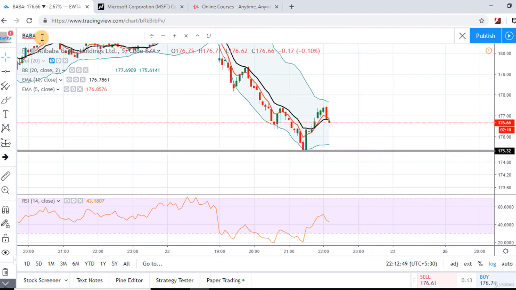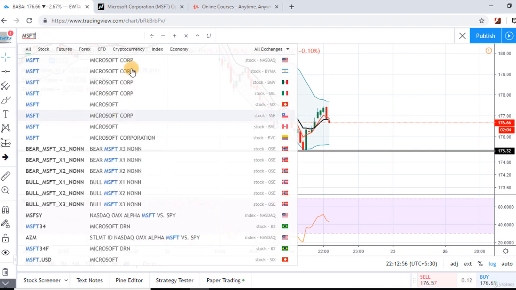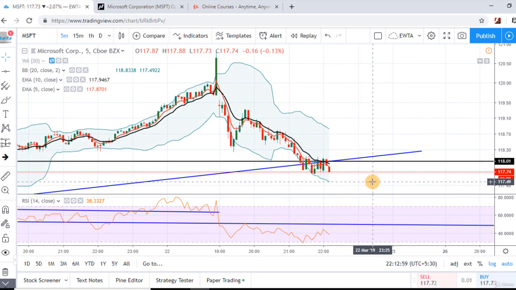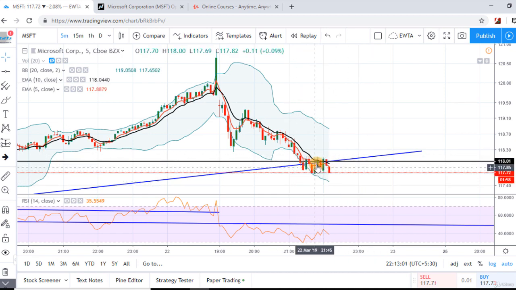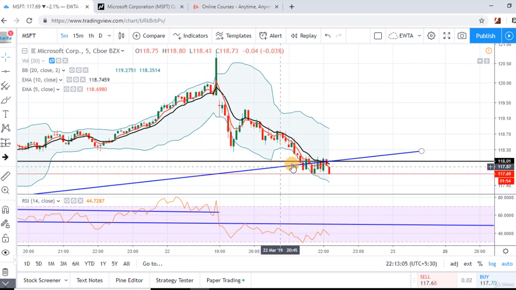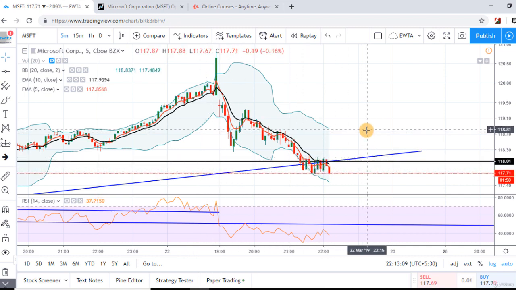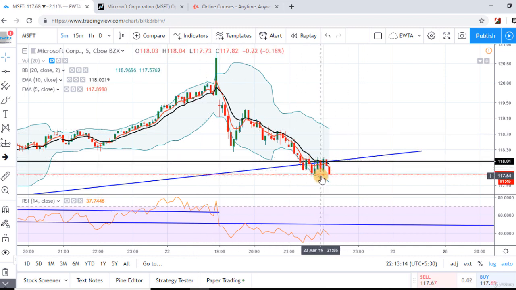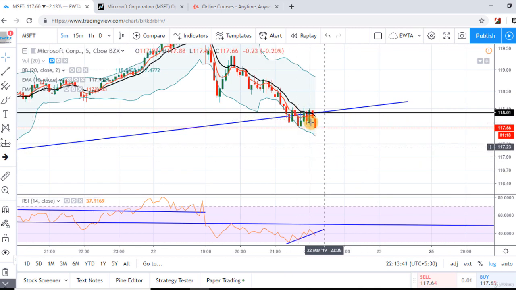Let's analyze the third stock, that was Microsoft Corporation, and see, the stock is struggling at this level because this was the support level and this is also a trend line, but selling pressure is high in this stock and we can see a further down move in the stock.